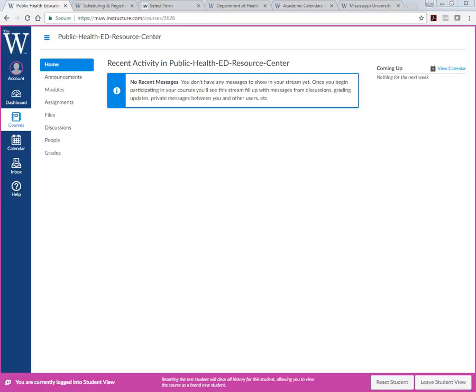We clicked on the Resource Center, and tell me what we've got here. So you'll notice over here on the left-hand side of your screen are a lot of the same things you see in your regular classes online. So you've got your announcements, your modules, your assignments. Wait, we have assignments? Well, not in the Resource Center, but in your classes you probably do. Okay, just checking. So let's look at announcements first.